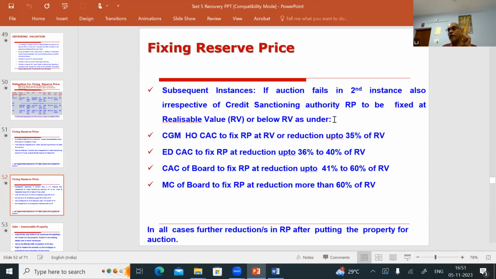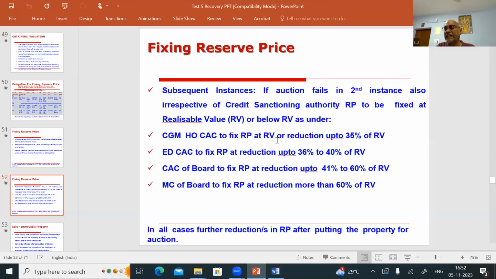First, guideline rate, RO head. Second, market value, CO head, irrespective of the sanctioning authority. Third, market value failure, guideline value failure. Then the following authorities will fix the reserve price either at the realizable value or less than the realizable value. They can fix at the realizable value, or at the first instance itself, they can fix less than the realizable value. CGM HOCSC can fix the reserve price at realizable value or reduction up to 35% of the realizable.